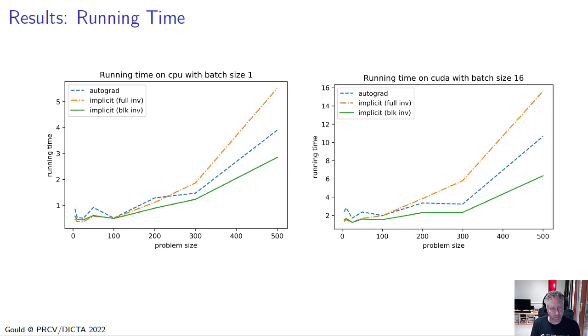So if we look at the running time over 1,000 iterations of this code, we can compare 3 different implementations of the backward pass. The first implementation, which is shown by the blue dashed line, is automatically differentiating through the Sinkhorn algorithm.